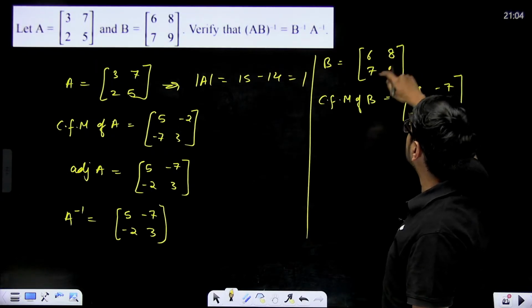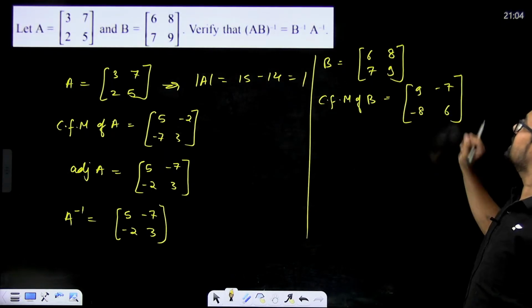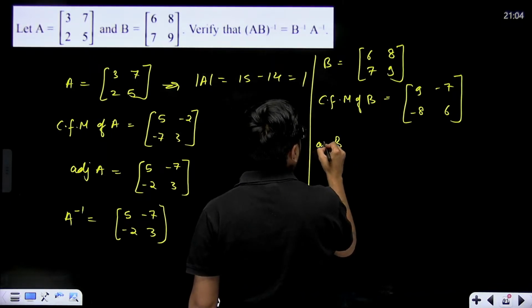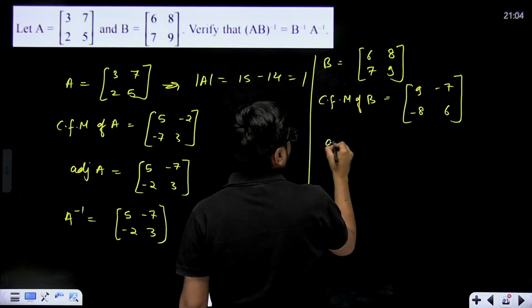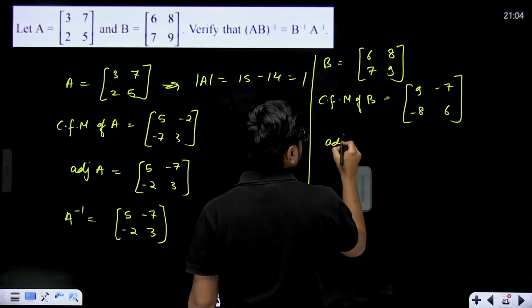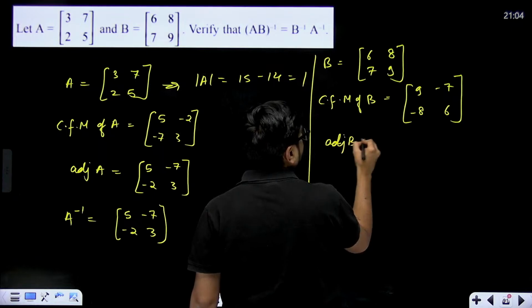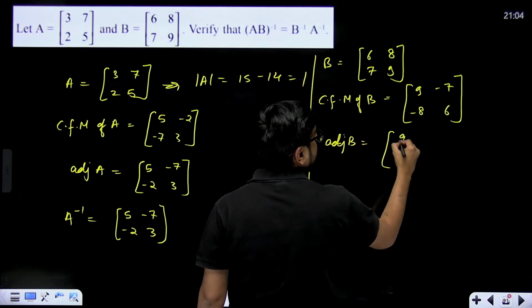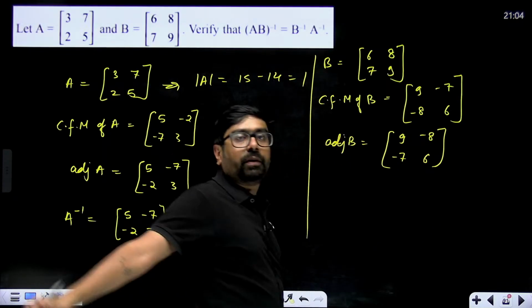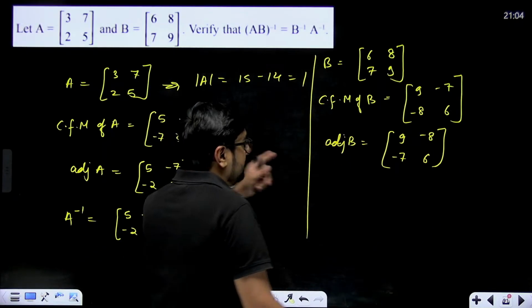Right, interchange these two and interchange these two by changing the signs also. So what will be your adjoint of B? The adjoint of B will be the transpose of this, that means 9, minus 7 and minus 8, 6. Correct. This will be adjoint of B.